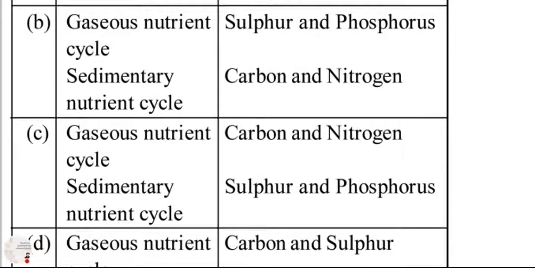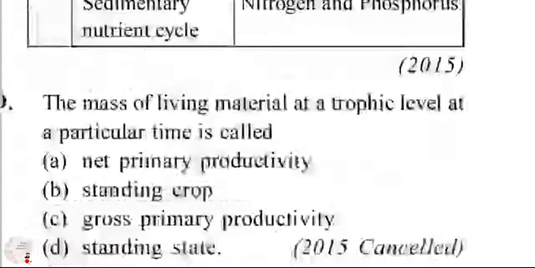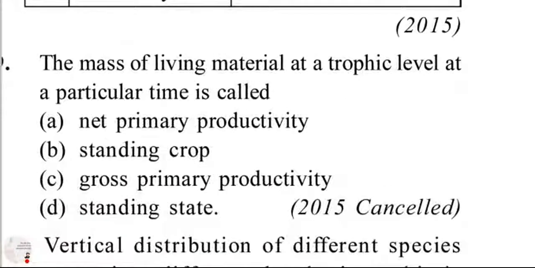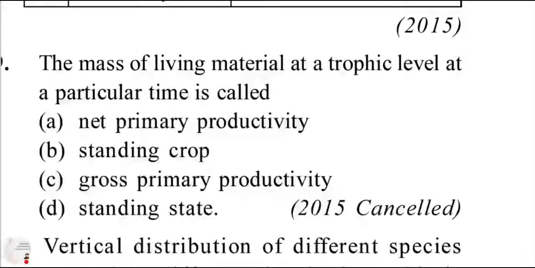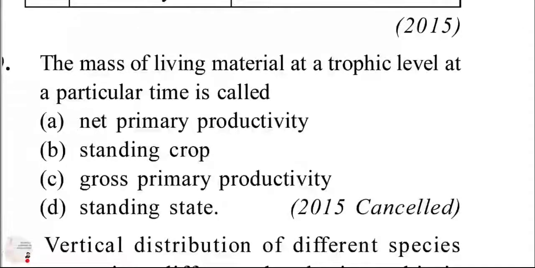Next, the mass of living material at a trophic level at a particular time is called. It is talking about a particular time. So if we talk about a particular time, the right answer should be standing crop.